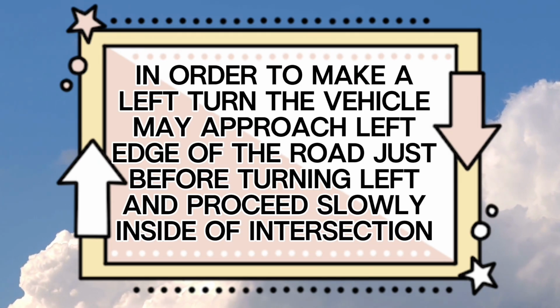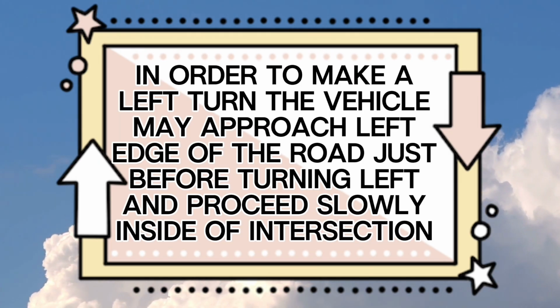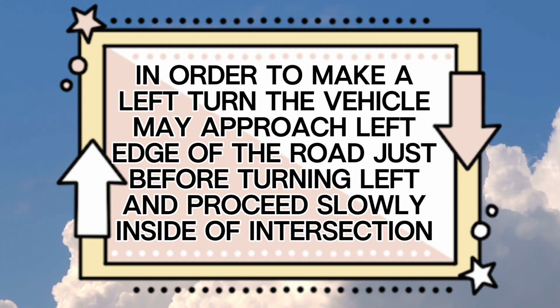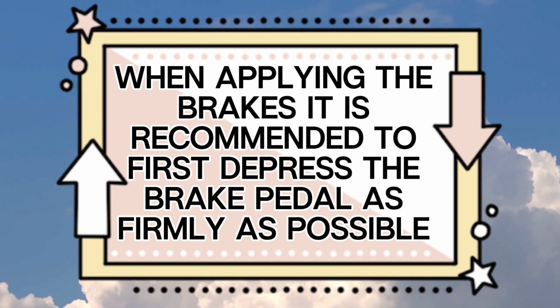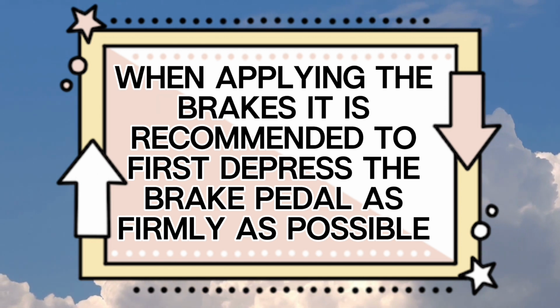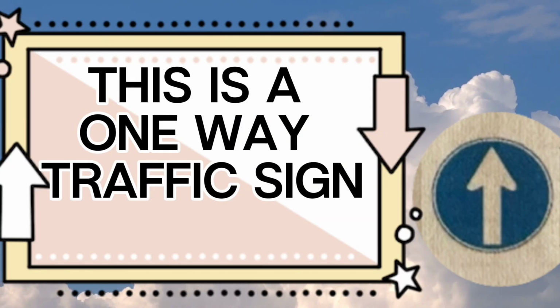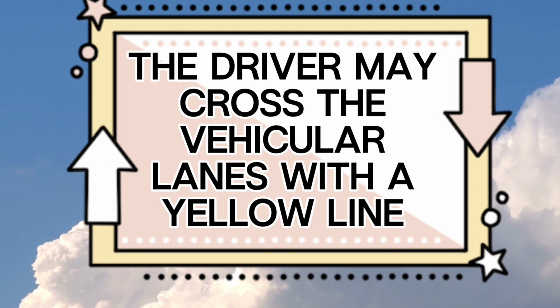False. In order to make a left turn, the vehicle may approach left edge of the road just before turning left and proceed slowly inside of intersection. False. When applying the brakes, it is recommended to first depress the brake pedal as firmly as possible. False. This is a one-way traffic sign. False. The driver may cross the vehicular lanes with a yellow line.